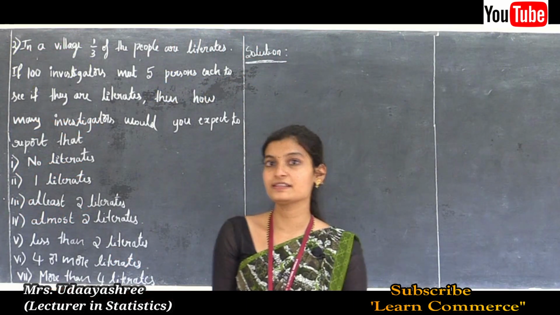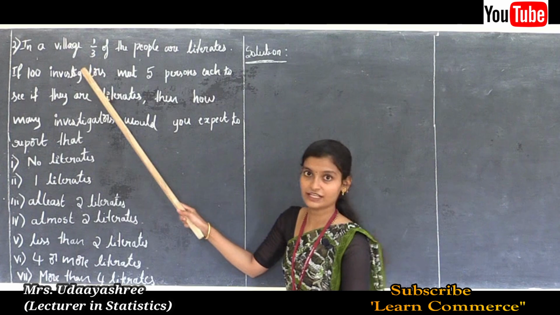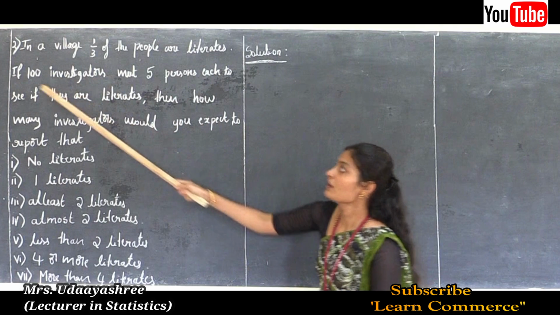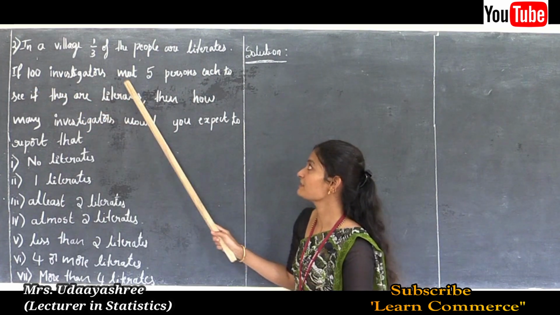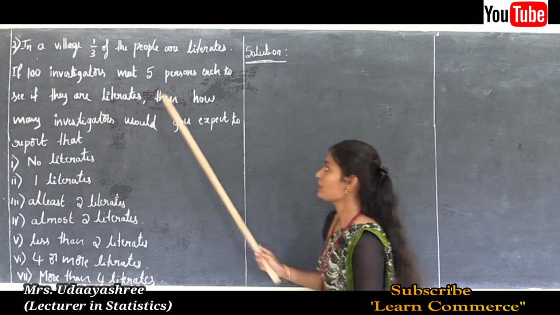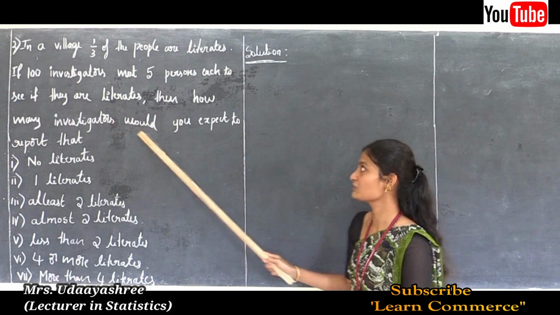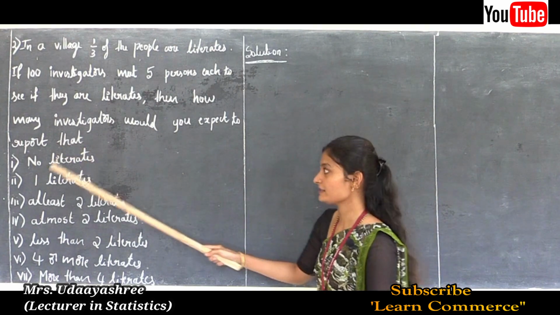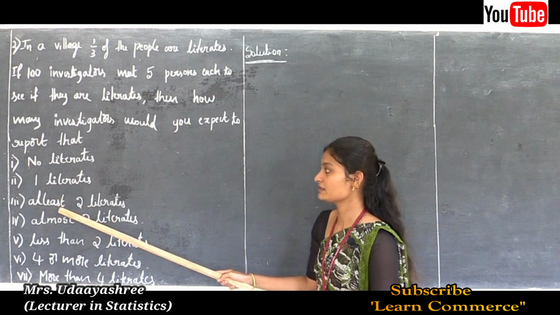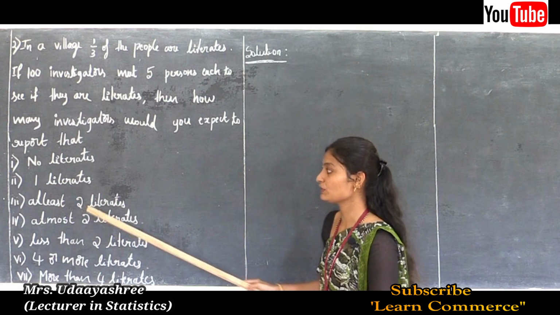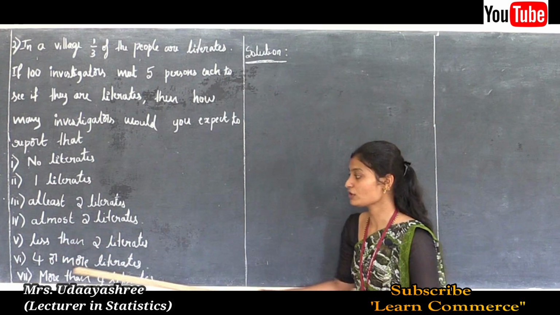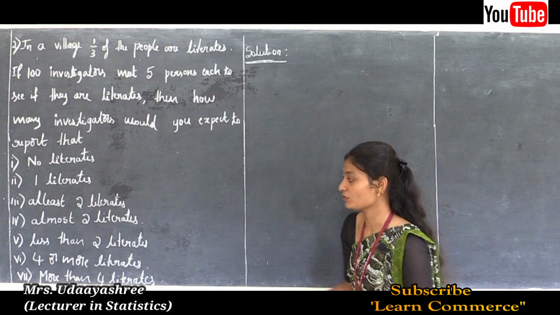Next, let us see the second problem. In a village, 1/3 of the people are literates. If 100 investigators meet 5 persons each to see if they are literates, then how many investigators would you expect to report that: one, no literates; two, one literate; three, at least 2 literates; at most 2 literates; less than 2 literates; 4 or more literates; and the last sub question, more than 4 literates.